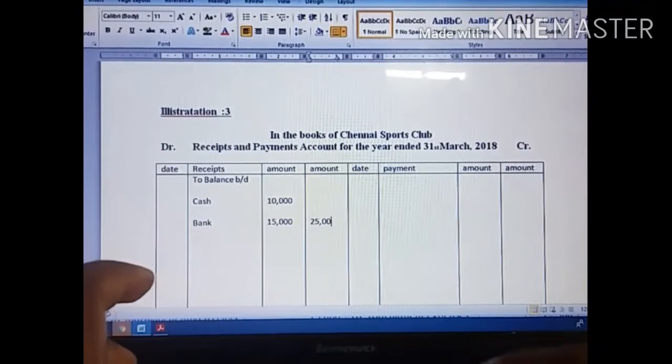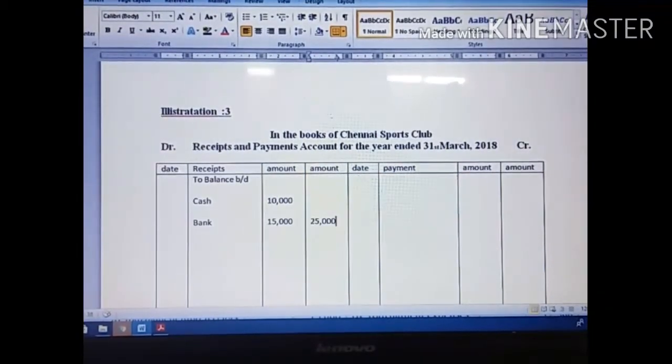You must show this 25,000 in the outer column. If we have any adjustment, we use the inner column; otherwise we directly post the amount in the outer column. Then one by one we are going to enter in the format.